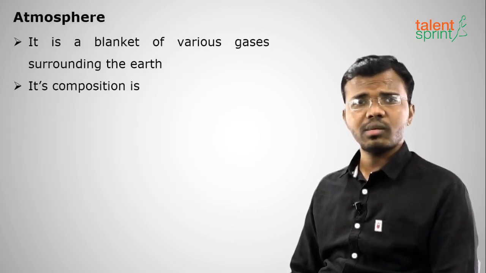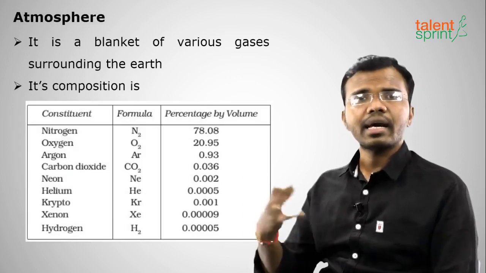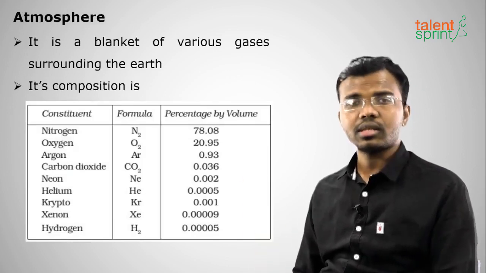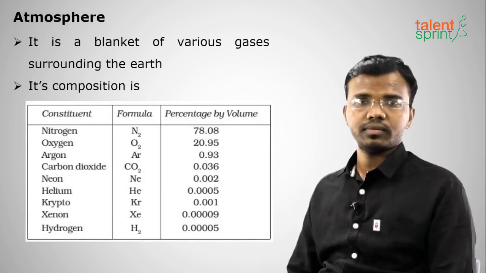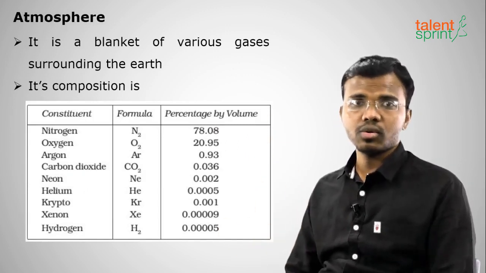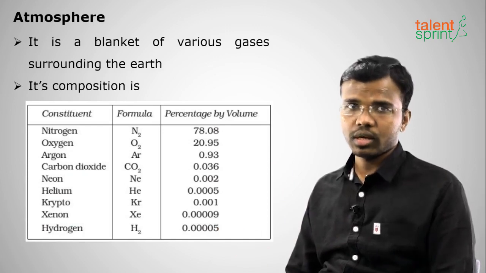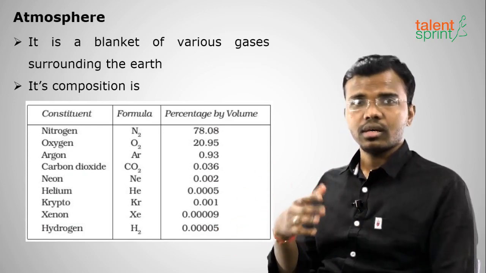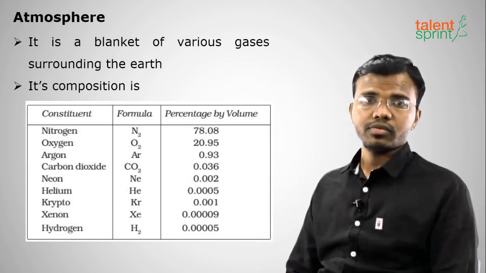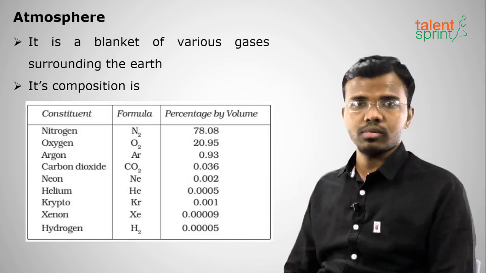What is an atmosphere? Atmosphere is nothing but a blanket of gases which is covering our Earth. Without atmosphere, there is no life on Earth. We need hydrosphere, lithosphere, that is Earth's crust, and then atmosphere. Then only biosphere is possible.